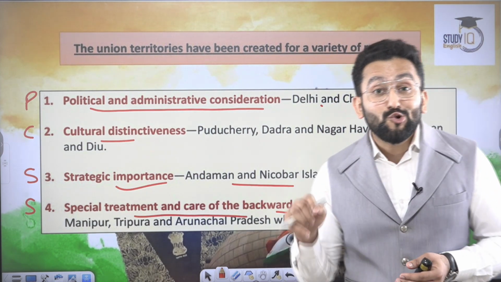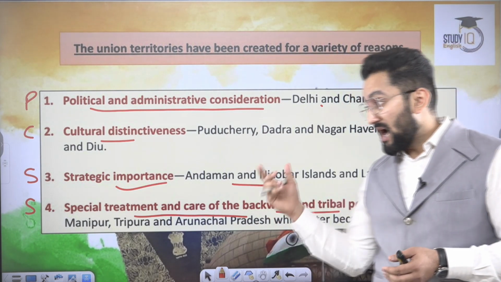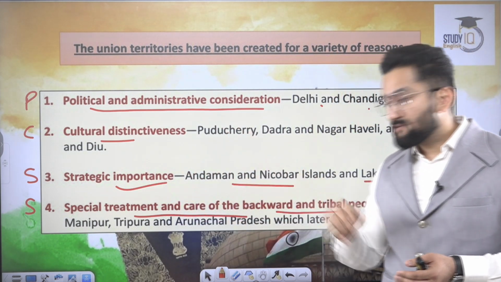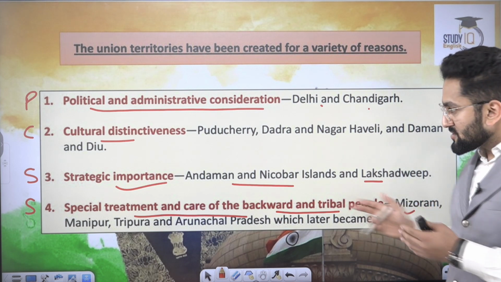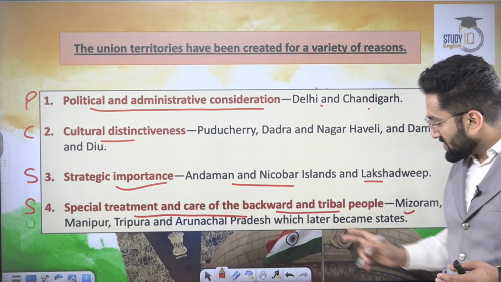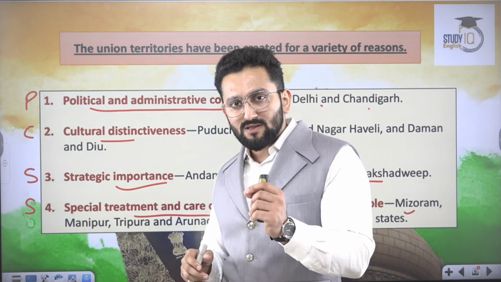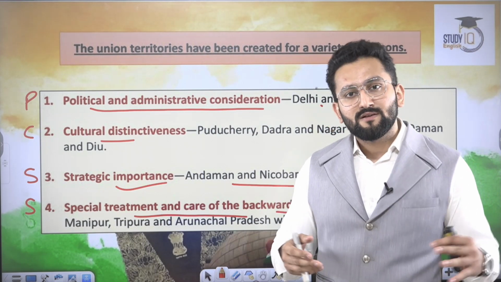Then strategic importance: the location is such that the union wants direct control there, like the Andaman and Nicobar Islands and Lakshadweep. Similarly, special treatment and care for backward and tribal people, for example, Mizoram, Manipur, Tripura, Arunachal Pradesh, which later became states.